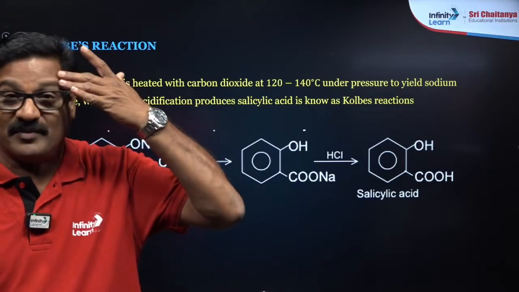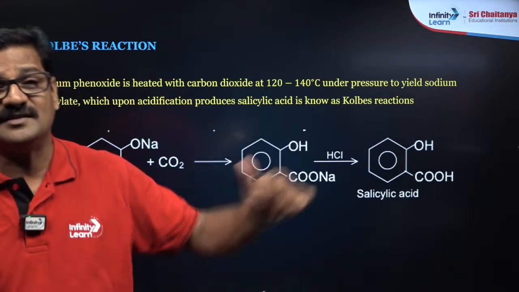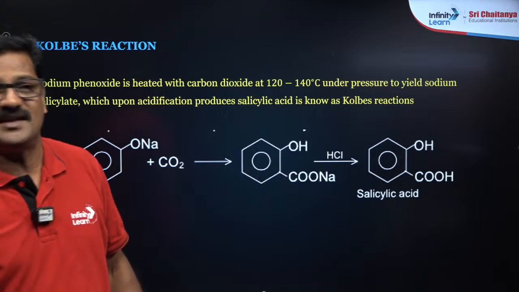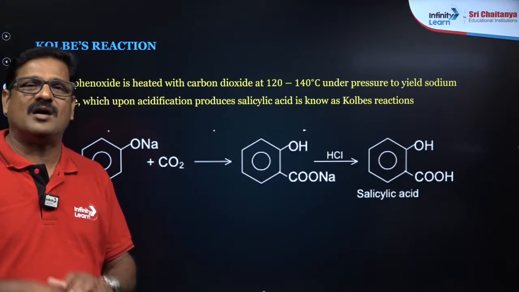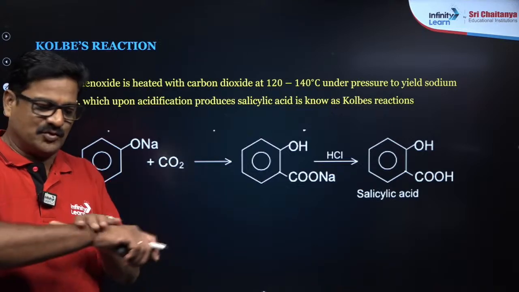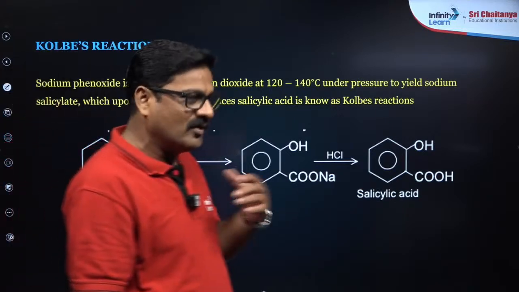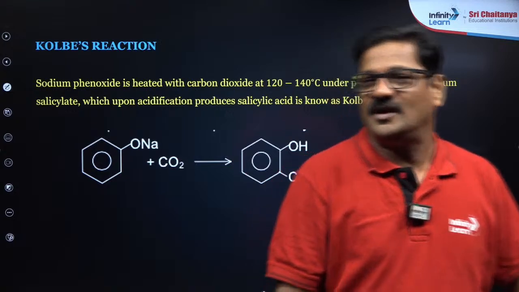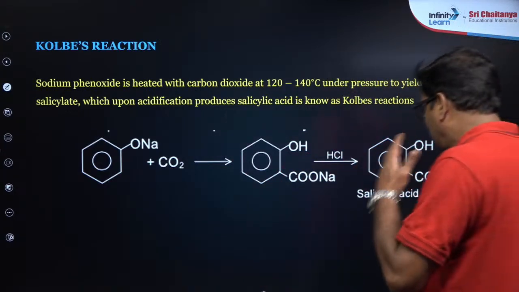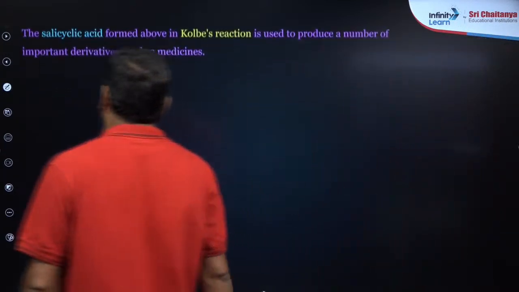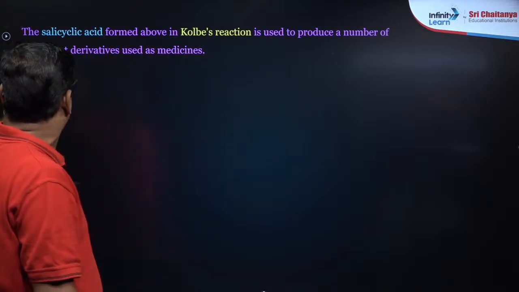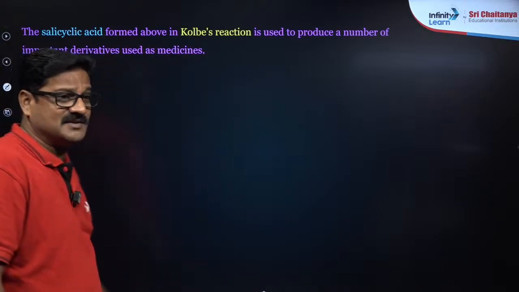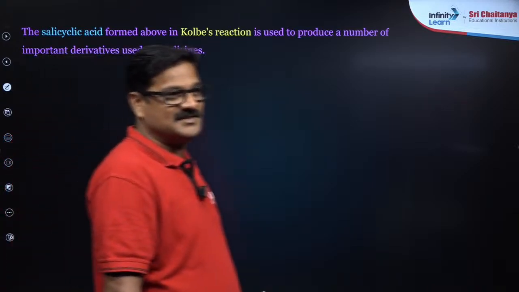So immediately you apply a balm, which is nothing but derivatives of salicylic acid, phenol and salicylaldehyde. All kinds of painkillers that you apply, let it be Volini, Jandu Balm, or Amrutanjan, are derivatives of salicylic acid. That is why salicylic acid formed in Kolbe's reaction is used to produce a number of important derivatives used in medicine. Right?